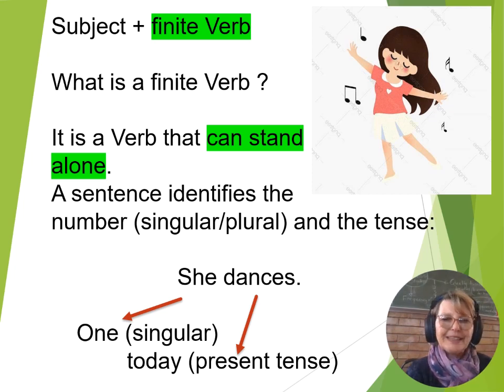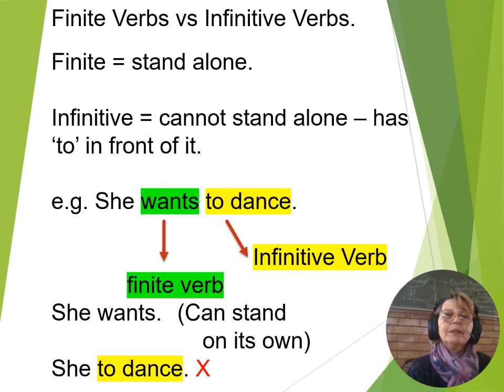Let's quickly look at this sentence. She dances. She tells us she is singular, so it's one. That's the number. Dances tells us it's the present tense. Today she dances. Now the finite verb versus something called an infinitive verb.